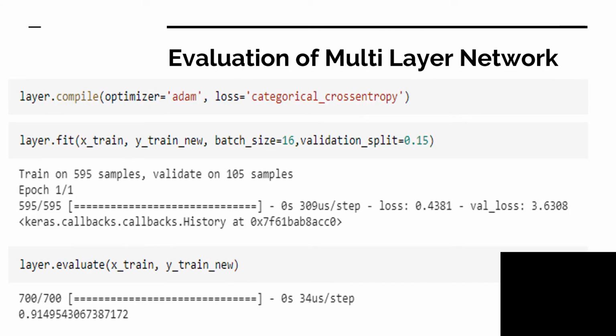As we see here, the loss is very low, which means the model has performed really well, and the evaluate function is giving an output of 91.49%. That's really good compared to how the previous models have worked on this data set. This is the best output I have got till now.